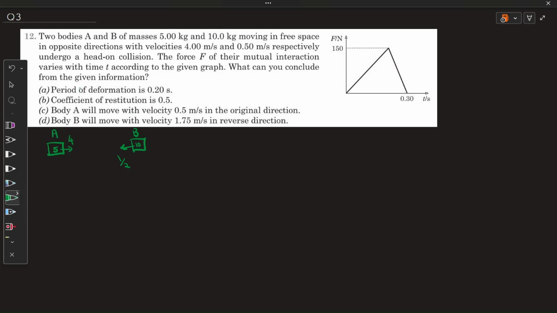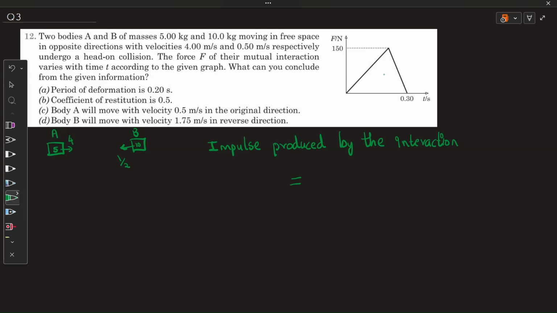So what are they asking? The period of deformation, coefficient of restitution, and the final velocities. So let's first calculate the impulse produced by this thing. If you see, the impulse, which is change in momentum, produced by the interaction. You see, in any kind of collision, the momentum transfer will be done by this force.